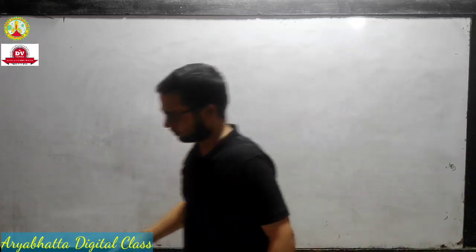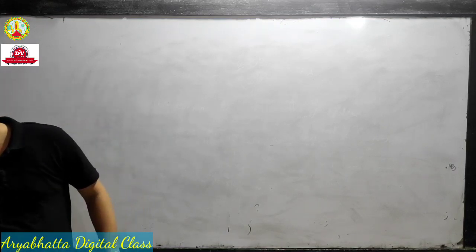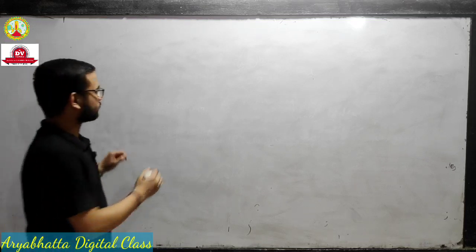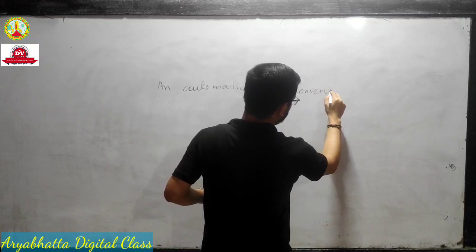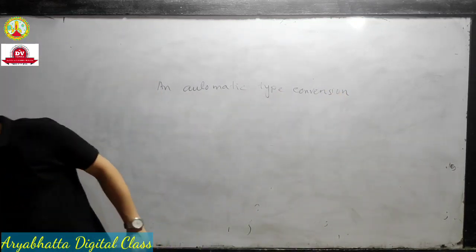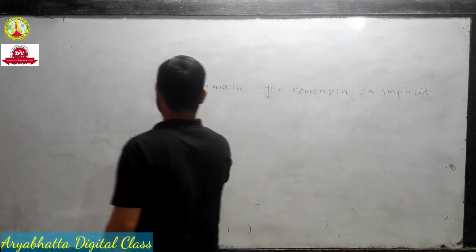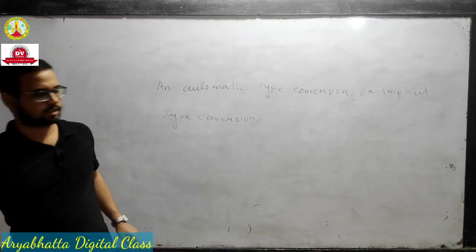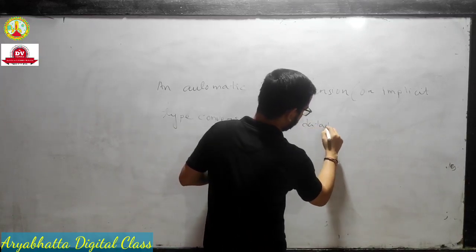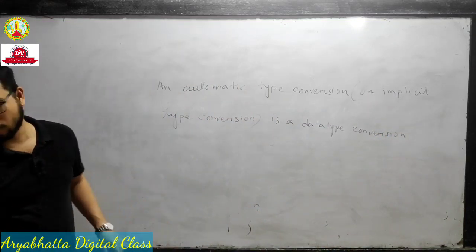You just write: automatic type conversion or implicit type conversion is a data type conversion performed by the compiler.